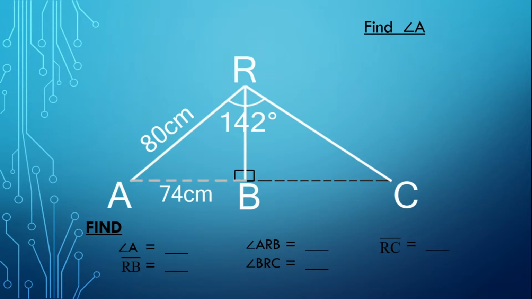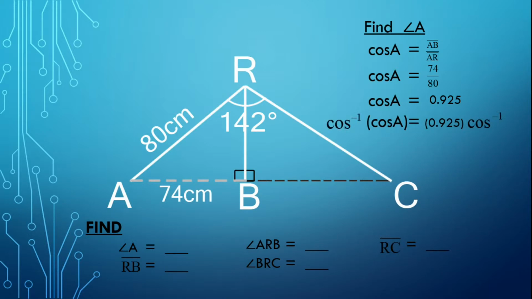We will use the cosine function because the adjacent side and the hypotenuse were given. Therefore, cosine A is equal to the adjacent side over the hypotenuse. Then cosine A is equal to 74 over 80 or 0.925. Then we'll get the arc cosine of both sides. So then, the measurement of angle A is 22.3316 or 22.33 degrees.